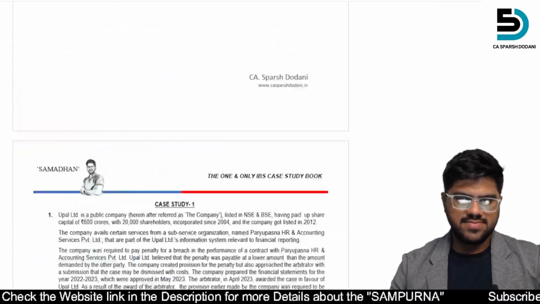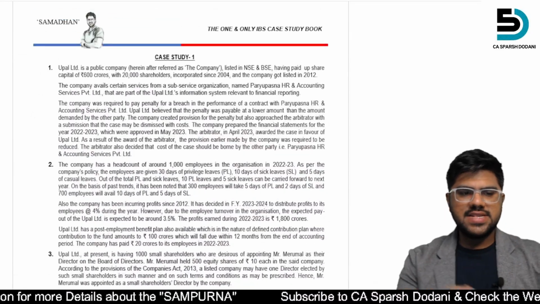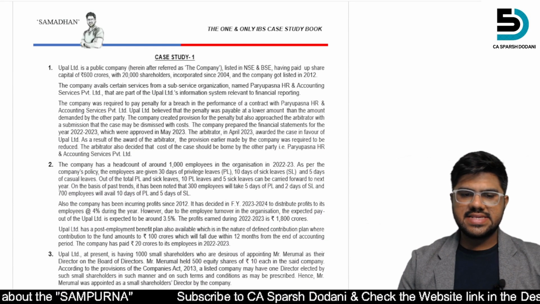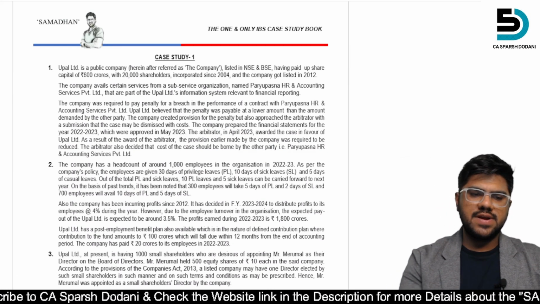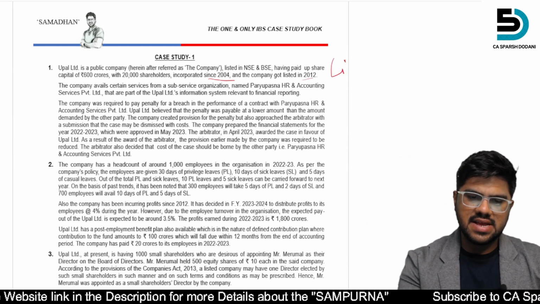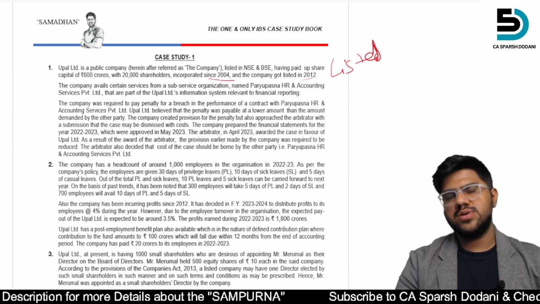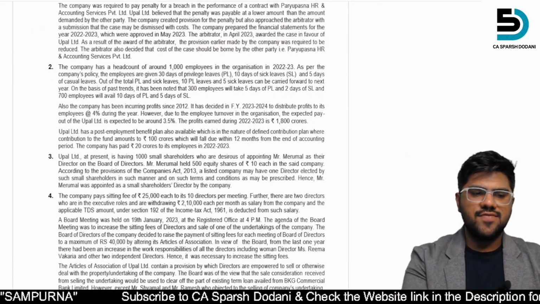So first we will go on to case study number 1. Opal is a public limited company in NSE BSE having a paid up share capital of 600 crore with 20,000 shareholders, incorporated since 2004. The company got listed in 2002. So the company is listed. We know that. Why? Because it is important or not. The company has a headcount of 1,000 employees.